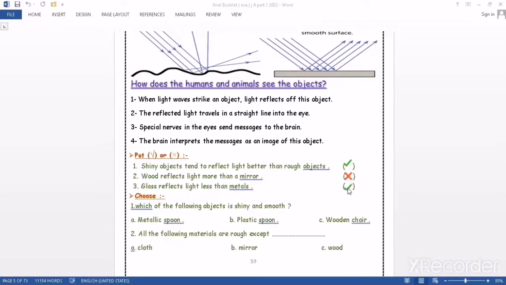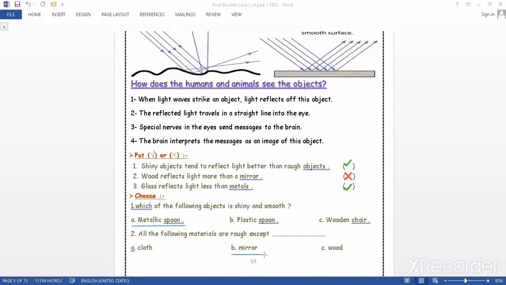Okay. After that, choose the correct answer. Which of the following objects is shiny and smooth? A metallic spoon, a plastic spoon, or a wooden chair. So we will choose what? The metallic spoon. Number 2: all the following materials are rough except, so we will choose except what?